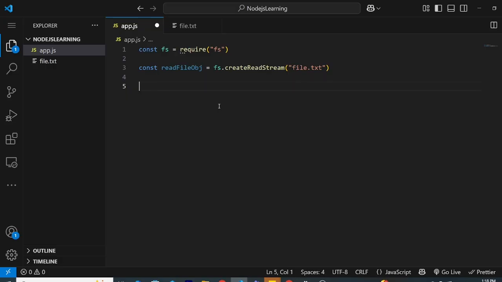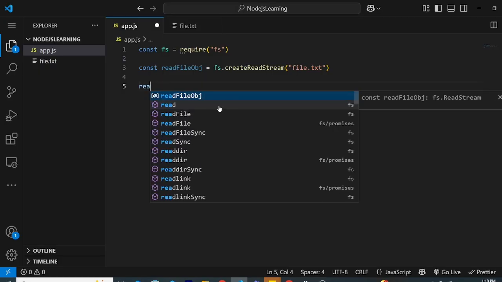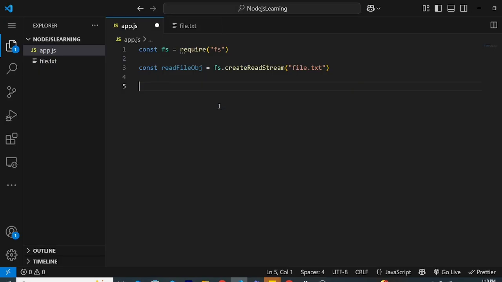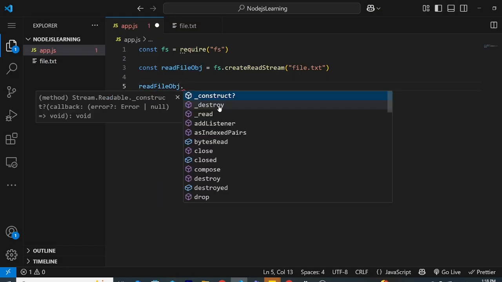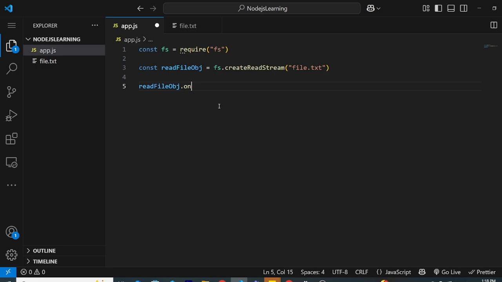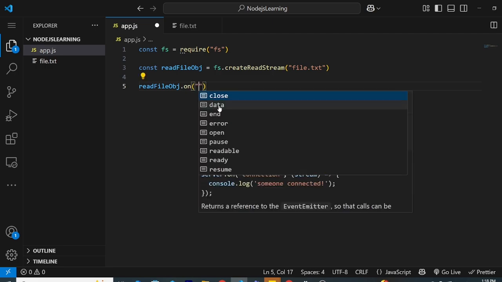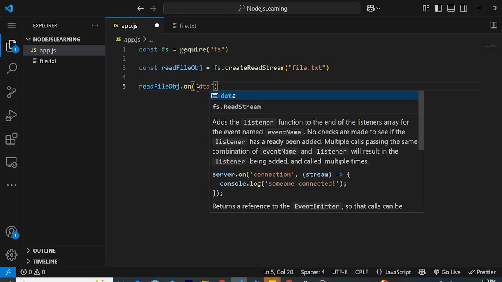So there's this event in createReadStream which is data. So I can say read file object dot on, and the event name, these are the event names. As you can see, as soon as I did this string thing, there are so many events: pause, readable, readonly, resume, close, data, whatever. Okay, so I am going to utilize this data.